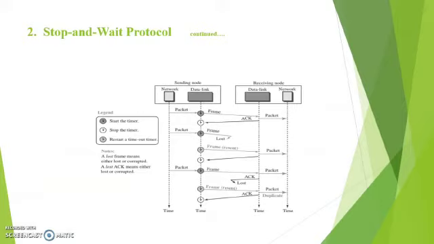So here we can see the first packet is given to the data link layer, and it is transmitted to the data link layer of the receiving node as a frame. From there it is retrieved as a packet to the network layer, and the acknowledgement is sent to the data link layer of the sending node, and the timer is stopped. The network layer sends the next packet to the data link layer of the sending node, and the data link layer forwards the frame, but it was lost in between.